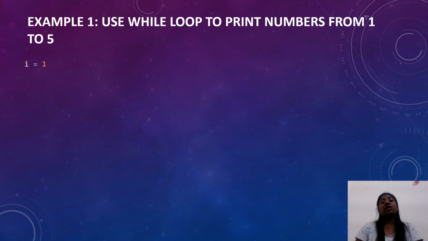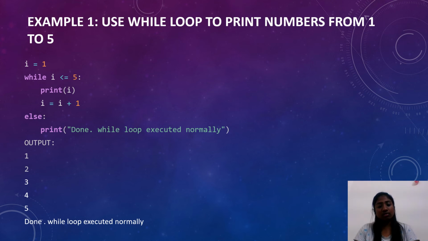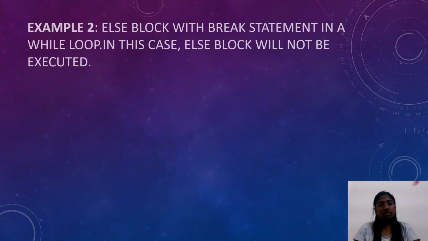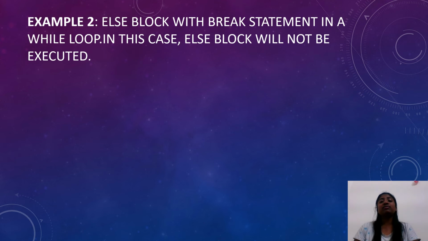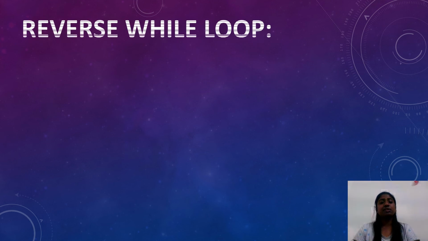An example, use while loop to print numbers from 1 to 5. Here is the code to print numbers from 1 to 5. And example 2, else block with break statement in a while loop. In this case, the else block will not be executed. And here is the example code for that, and we'll get the correct output as required.